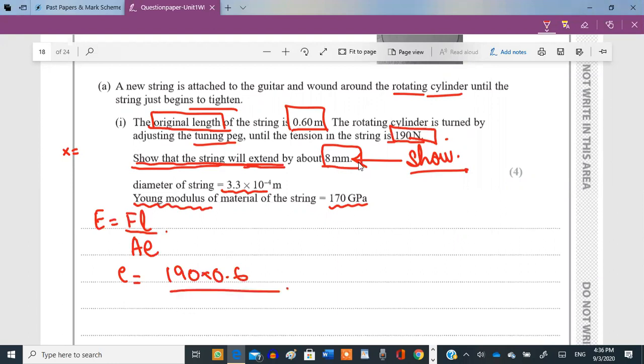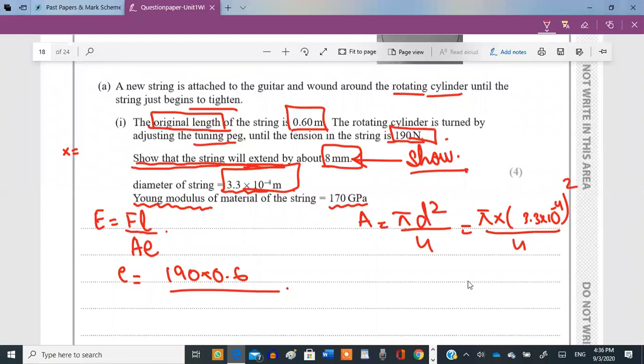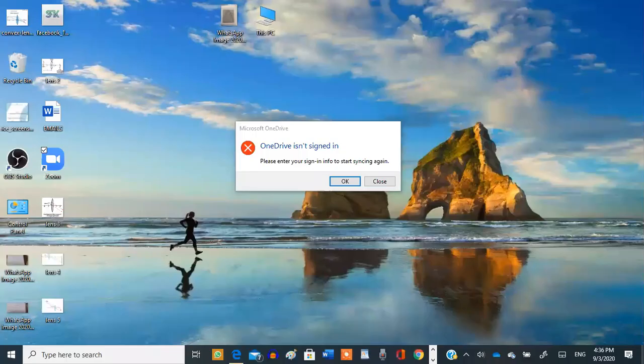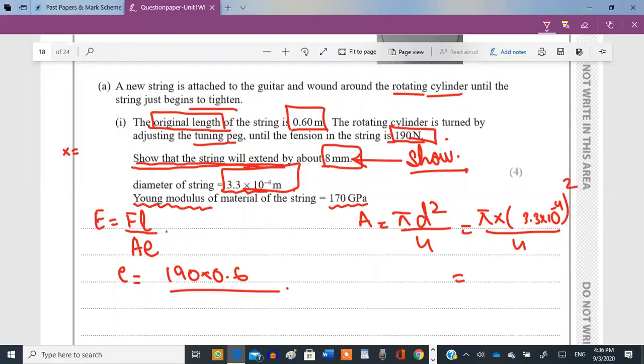Cross-sectional area, they haven't given you the area, but rather they have given you the diameter. Diameter is given to you. Can we calculate the area? Definitely we can calculate the area. Area is pi d squared upon 4. So pi multiplied by the diameter, which is 3.3 raised to the power of -4. Why did you choose to use pi d squared over 4? Because the diameter is given. You can use both the formulas. They'll give you the same answer.